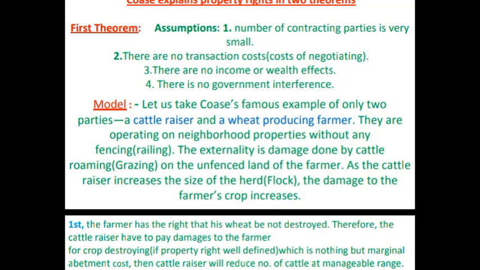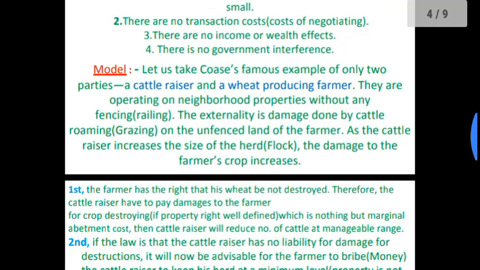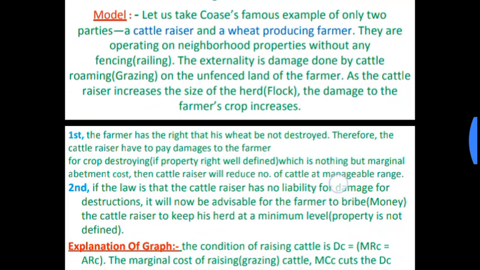Before the Coase theorem, economists like Pigou considered a transaction cost for bargaining, but Coase did not consider any kind of transaction cost. There is also no income or wealth effect and no government intervention. Then we will start the model.